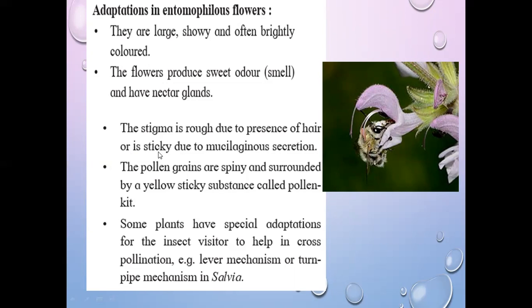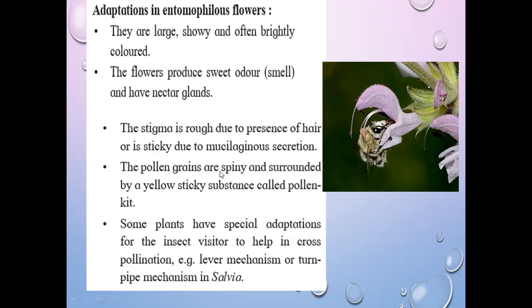Once the pollen grains are deposited on the stigma, they cannot escape; they are stuck to the stigma due to mucilaginous secretion. There is some mucilaginous secretion at the stigma, so that it becomes sticky, and the pollen grains are trapped or attached to that stigma.